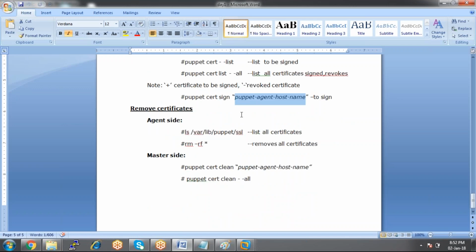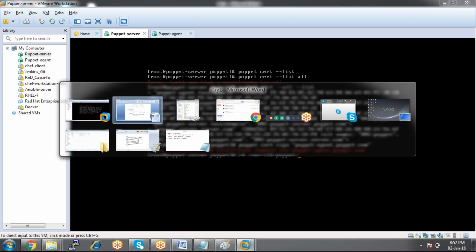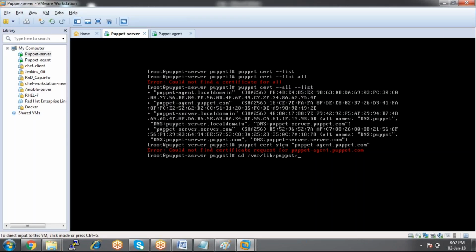So like that we can accept the certificate. Now, how can we check the list of certificates? If you go to the agent machine, go to this location, /var/lib/puppet/ssl. cd /var/lib/puppet, and then ssl.